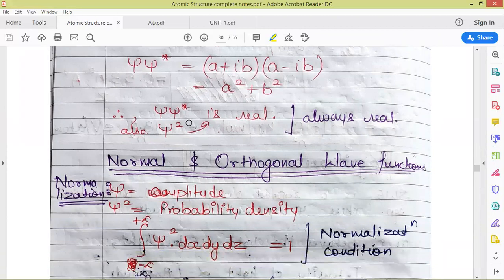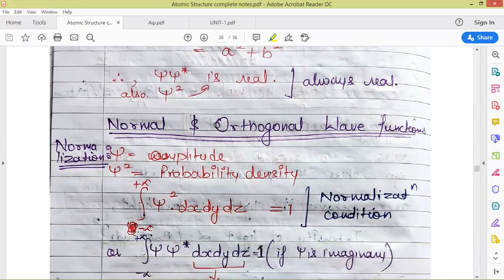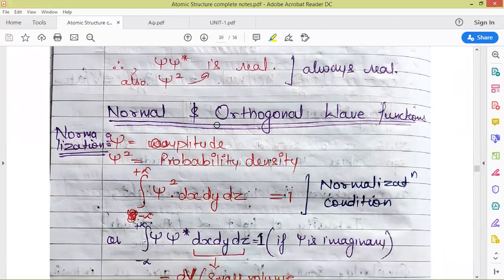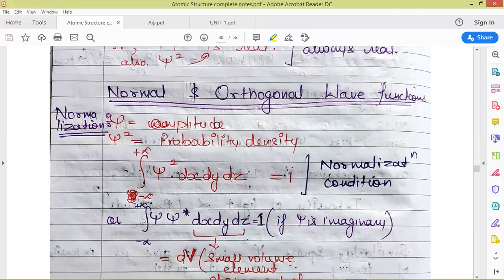So psi multiplied by its conjugate is always real. Now let us come to the conditions imposed by Schrodinger on psi, that it should be normalized. So let us see what normalization is. Here psi represents amplitude, and psi square is the probability density.